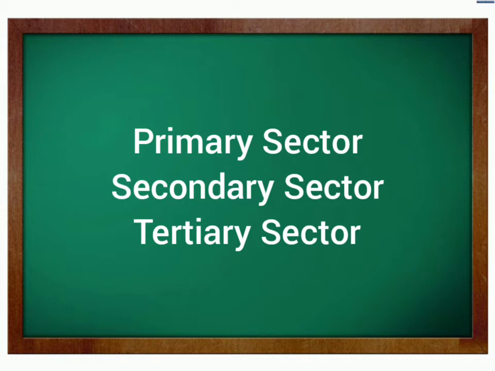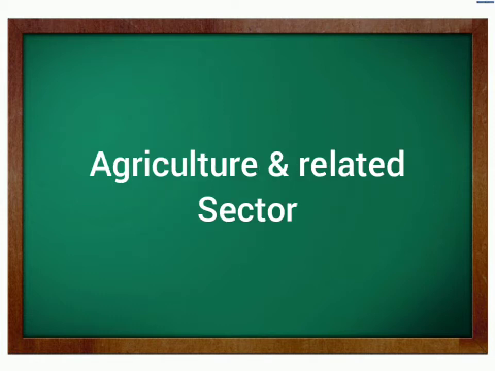Okay. Primary sector means the agricultural sector, which is directly related to nature. This sector produces natural goods. It is also known as the agriculture and related sector, because activities like farming, fishing, mining, animal husbandry, poultry farming, etc. all come under this sector. Understand about the primary sector? It is directly related to nature.